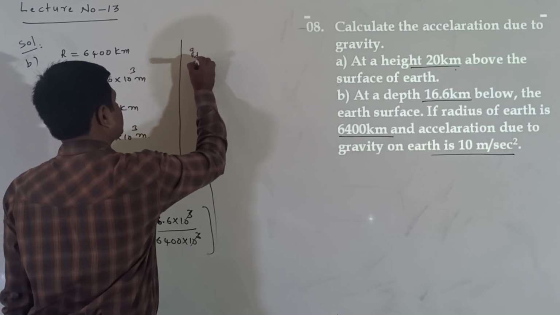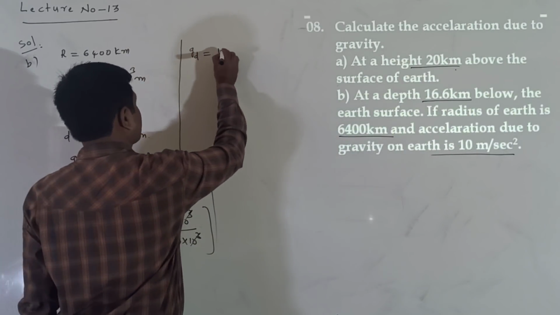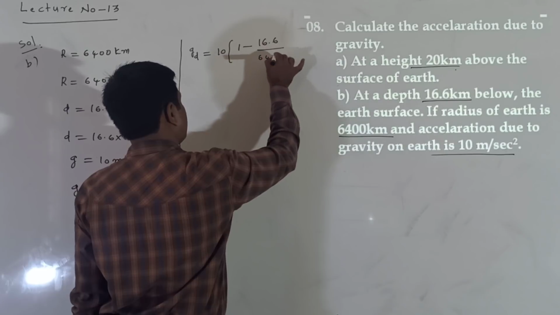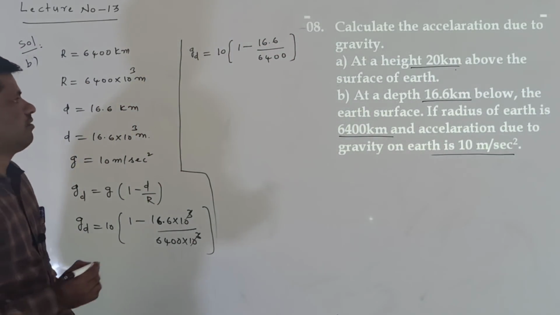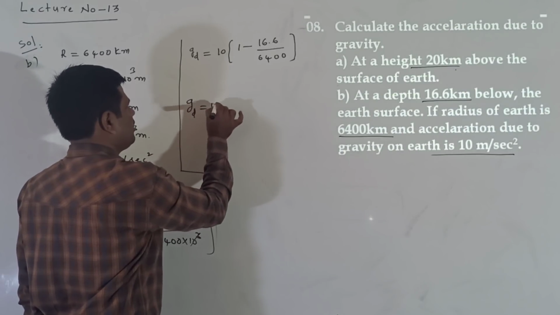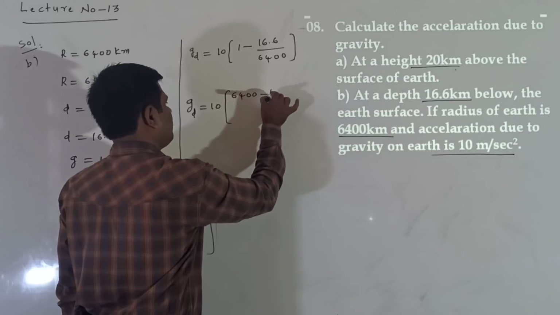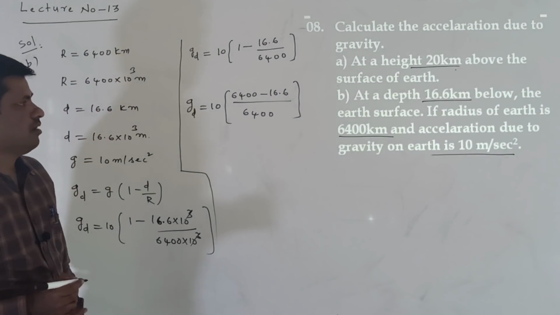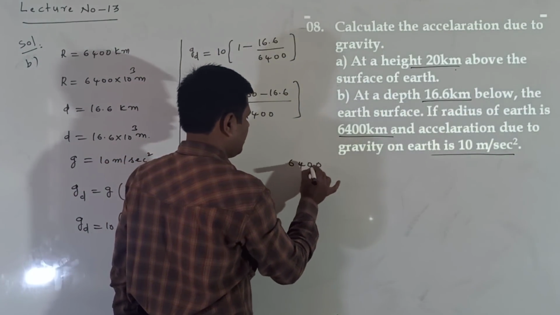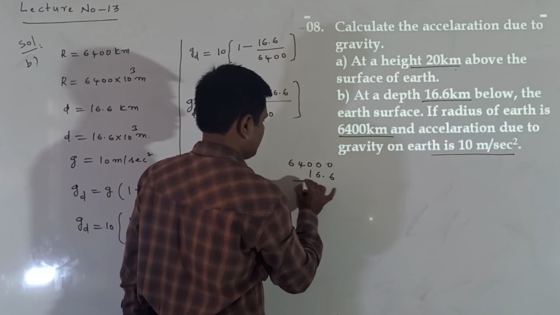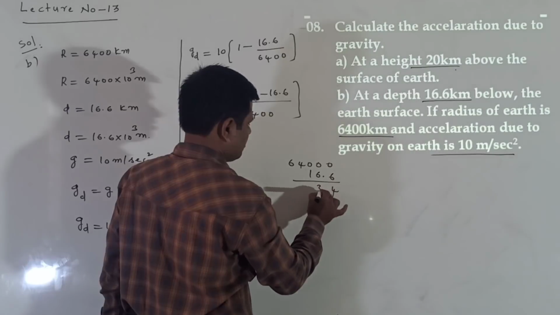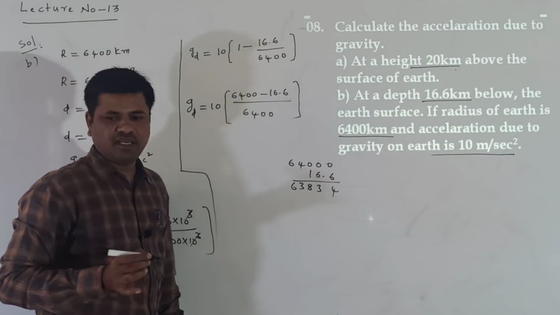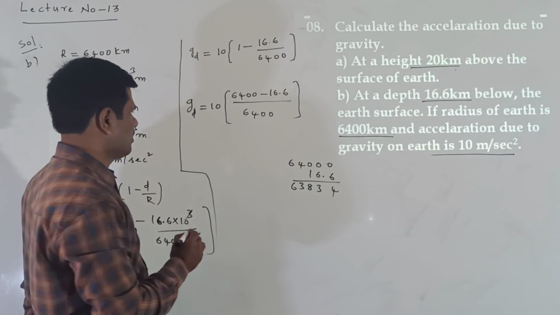What are we getting here? g_d is equal to 10 into 1 minus 16.6 by 6400. Okay, clear up to this one. Now g_d is equal to 10 into 6400 minus 16.6 by 6400. Here 6400 minus 16.6 gives 6383.4.